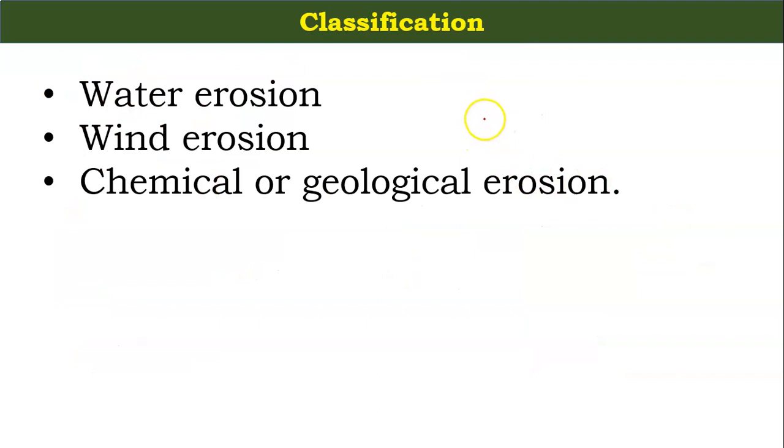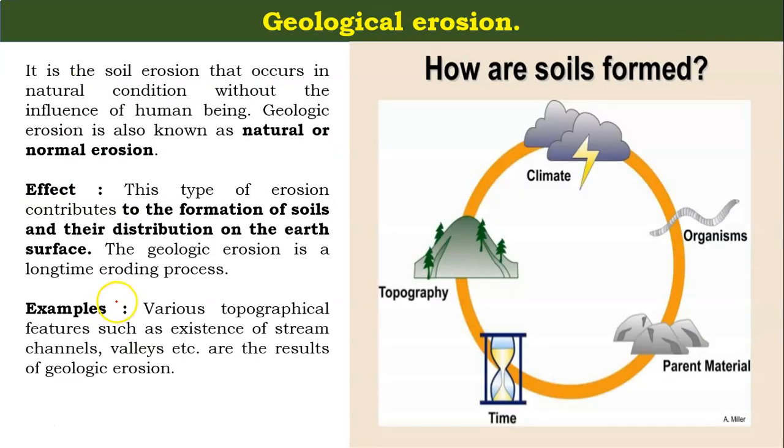Now we can classify soil erosion into three sections. The first one is water erosion, the second one is wind erosion, and the third one is chemical or geological erosion. Now we'll see the different types of erosion in detail. The first one is geological erosion. If you see this figure, these are some factors which contribute to soil formation. So geological erosion totally depends upon these factors.